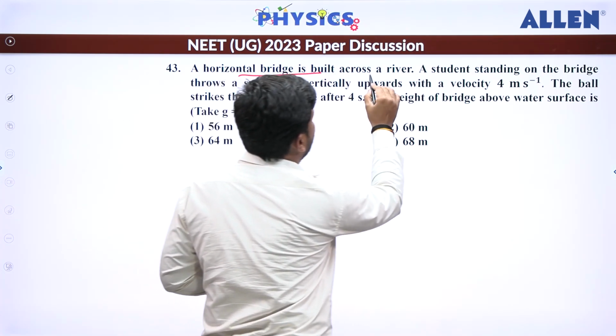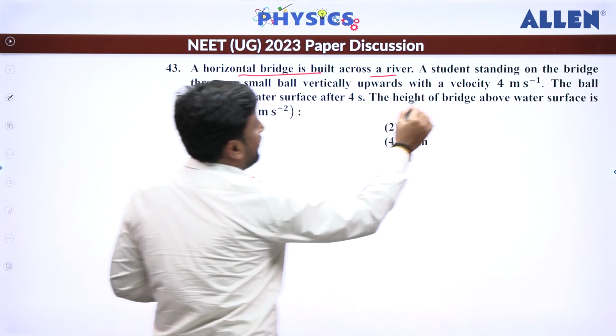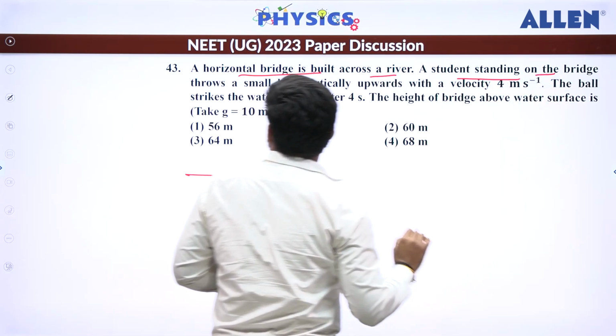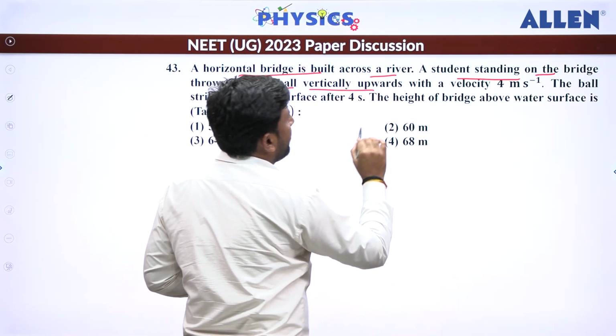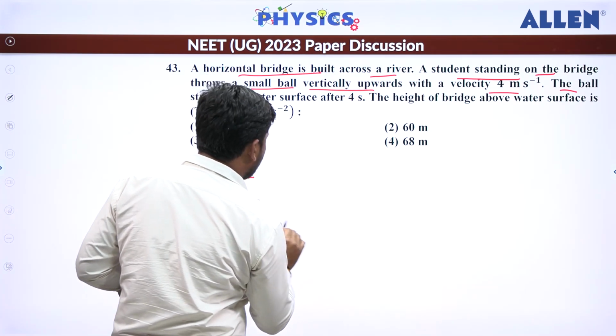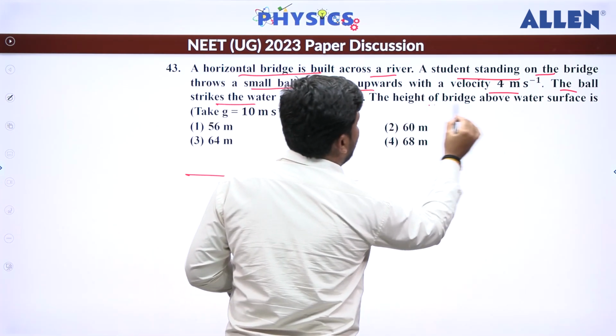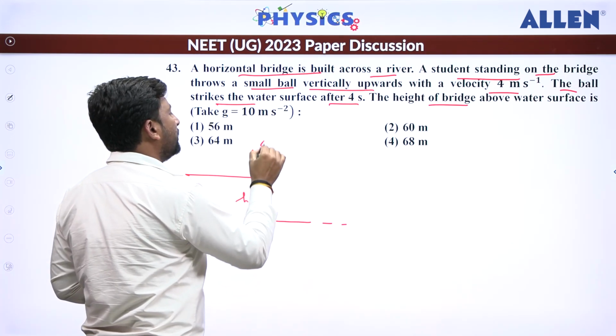Horizontal brace is built. Let's suppose a student is standing on it. A small ball is thrown vertically upward with velocity this. The ball is going to strike the water. Let's suppose this is water. After 4 seconds, then height. So let's suppose this height is how much? H, and we are going to throw the ball with 4 meters per second.